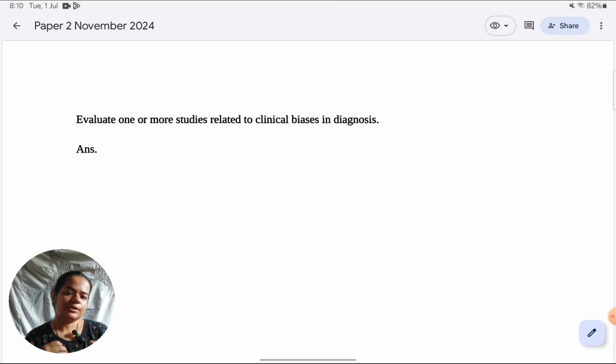I will be uploading model answers for your reference, not that those are the only answers which you have to write. But I do understand that sometimes you need a complete answer in front of you, just so that you can see exactly how to structure your answer, what terminology to use, how to organize the answer, what language to use, how to make critical analysis. So undoubtedly, I will be covering those things in this video, but of course, I won't be able to discuss full-fledged answers in a video.